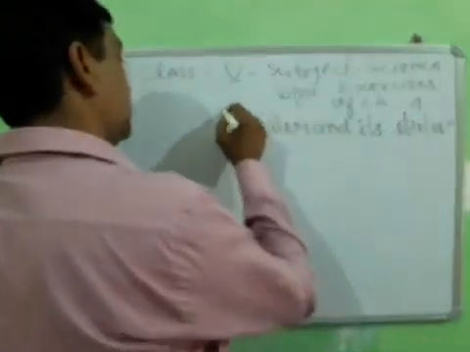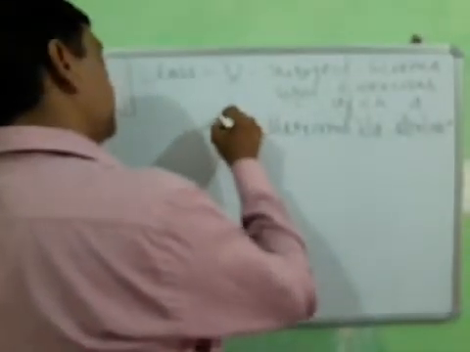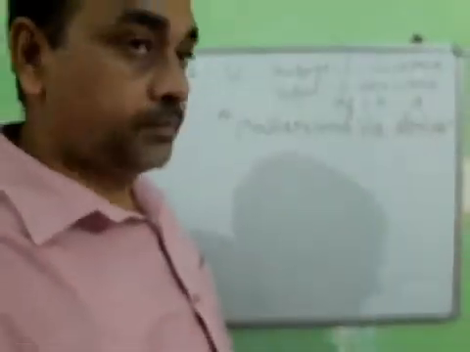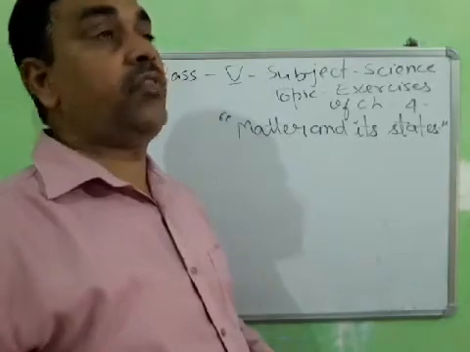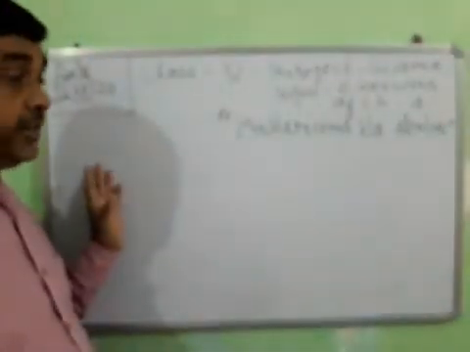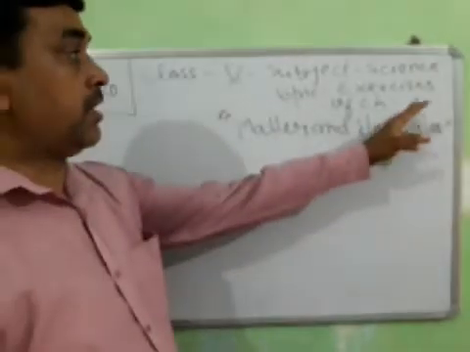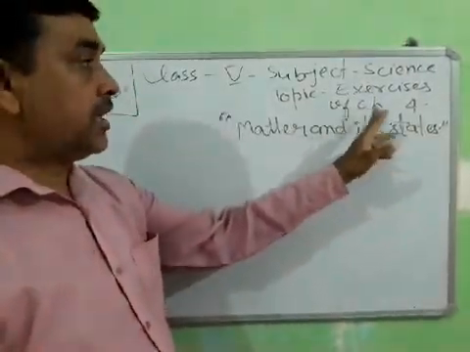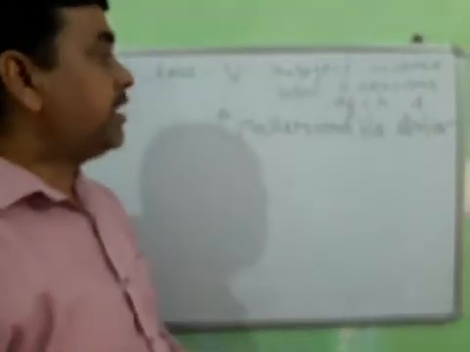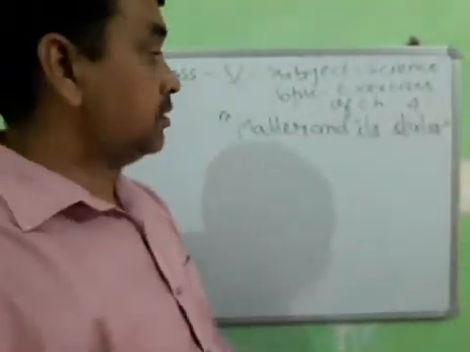Okay. So student, when you write down the question answer and other exercises in your fair copy, first of all mention the date, today's date, and write down the chapter name. Don't write exercise. Write only chapter number 4 and the name of the chapter, matter and its states.